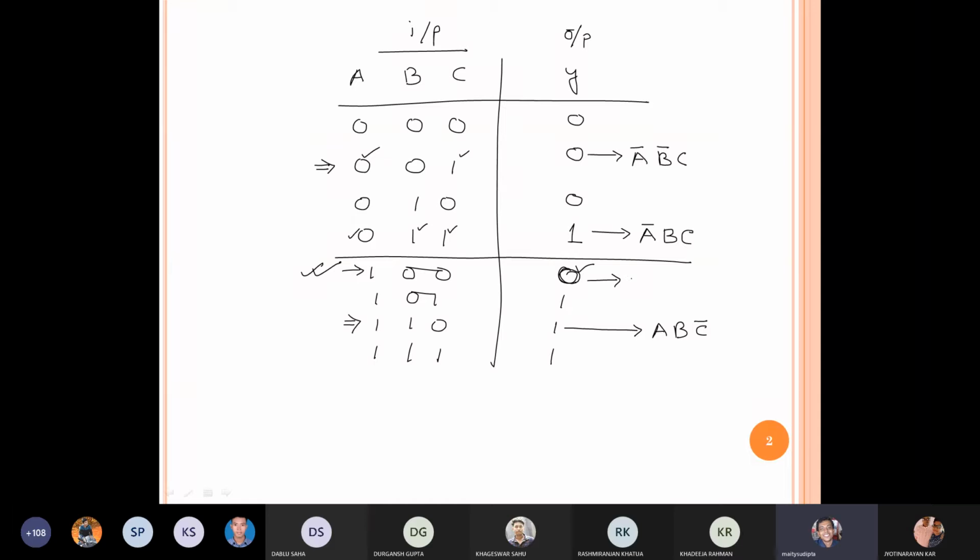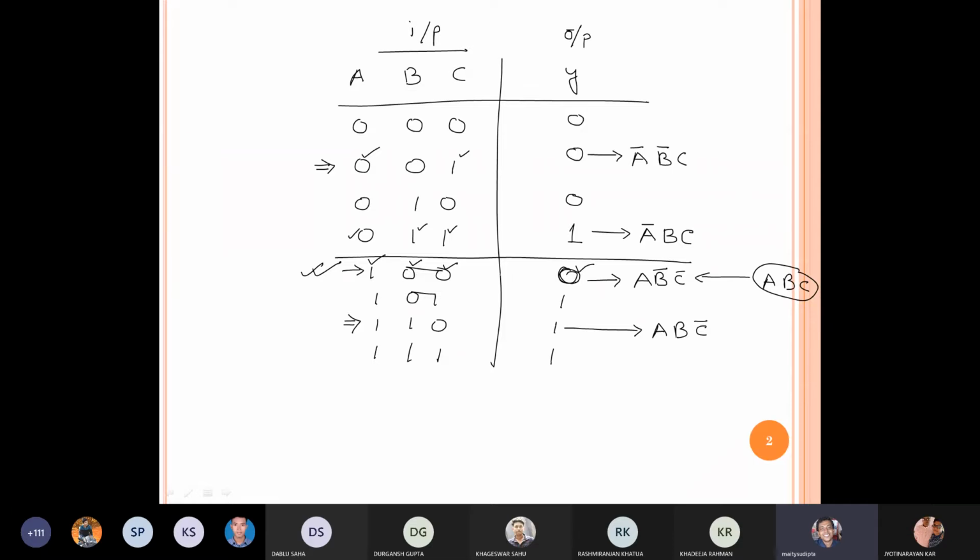Here we have three inputs, A, B, and C. First observe A. A is 1, so write only A. Here B is 0, so write B prime. Here C is 0, so write C prime. So the three input variables A, B, C are expressed in this way: A, B prime, C prime, to express the input values 1, 0, 0 respectively. Is it clear right now?